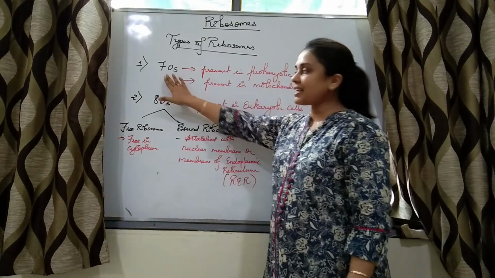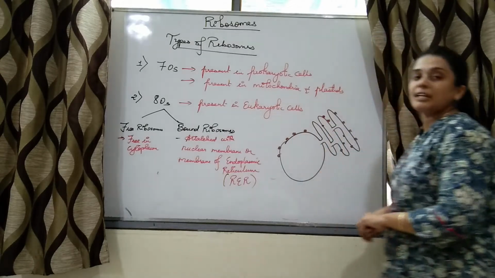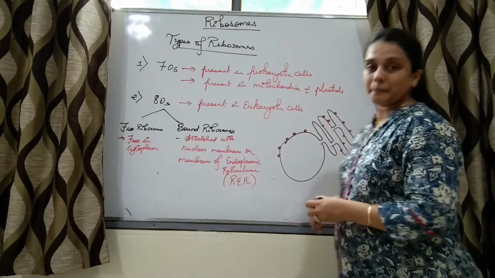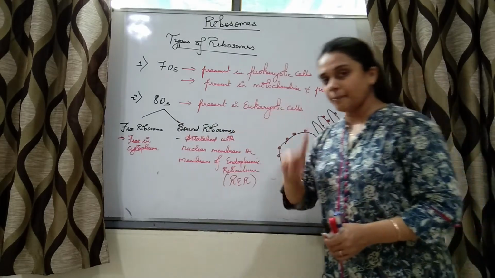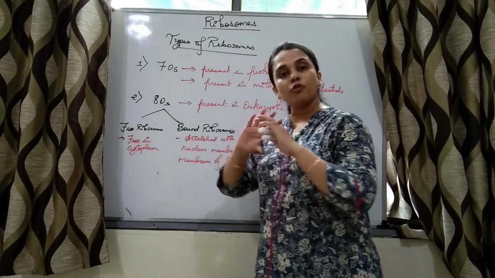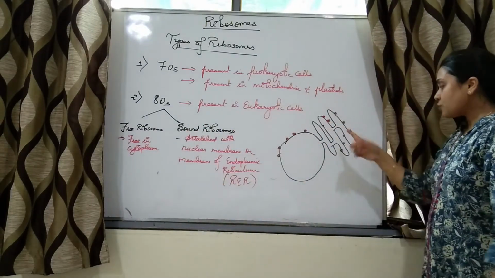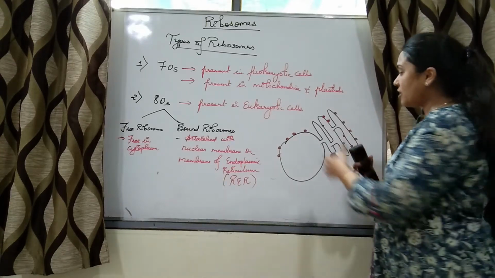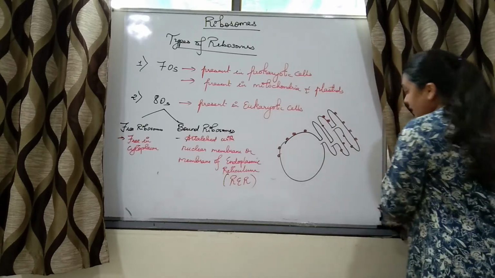So 70S type of ribosomes are found in prokaryotic cells and in mitochondria and plastids. 80S are present in eukaryotic cells except mammalian RBCs. Those are of free type, found freely in the cytoplasm, or bound ribosomes which are attached to the nuclear membrane or to the endoplasmic reticulum, right?